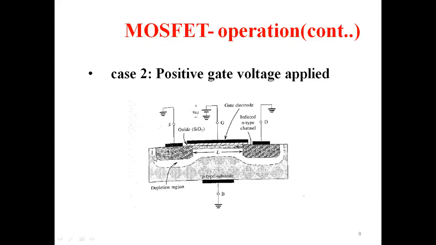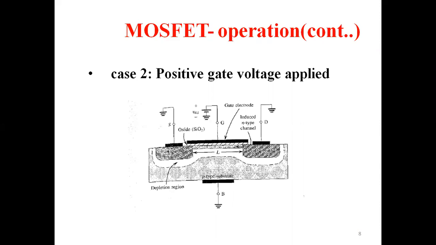Now, what is this? This is the depletion layer. This is what is known as the depletion layer. Why? Because you know that in the p-type substrate, the majority carriers are holes. You know the fundamentals, isn't it? P stands for positive. So in the p-type substrate, the majority carriers are positive only. Whatever negative carriers you have got attracted towards the gate. But there will be remaining positive carriers, n number of holes will be there.